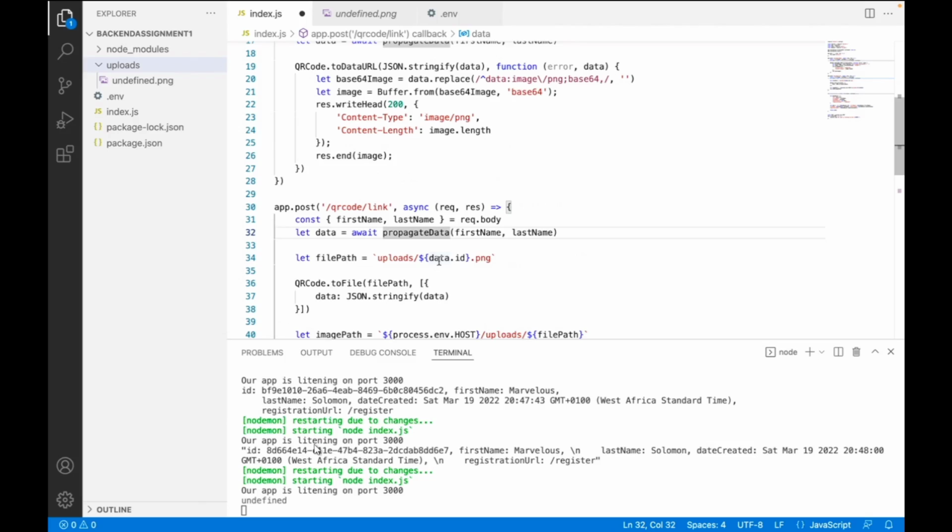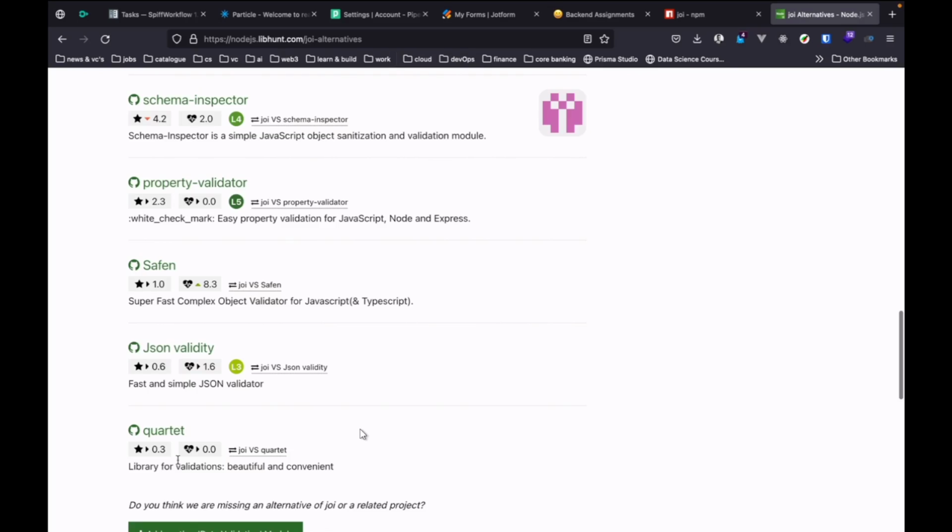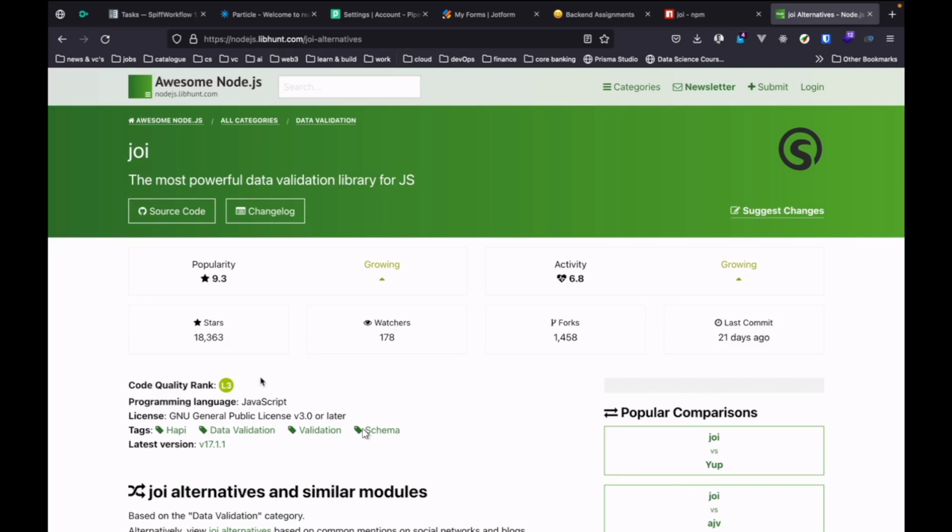And of course, it's going to give us, yeah, I think I've seen some guys also use Yup, Superstruct, you see, for JS. So we have a lot of options here. So when you have a lot of options, how would you know which option is best for you? This is a very big problem when it comes to Node, even when it comes to other languages like Python. When you have a bunch of libraries, you're not so sure. Most times you want to check things like rating and all that, but sometimes you have multiple libraries with almost similar rating and you're confused.